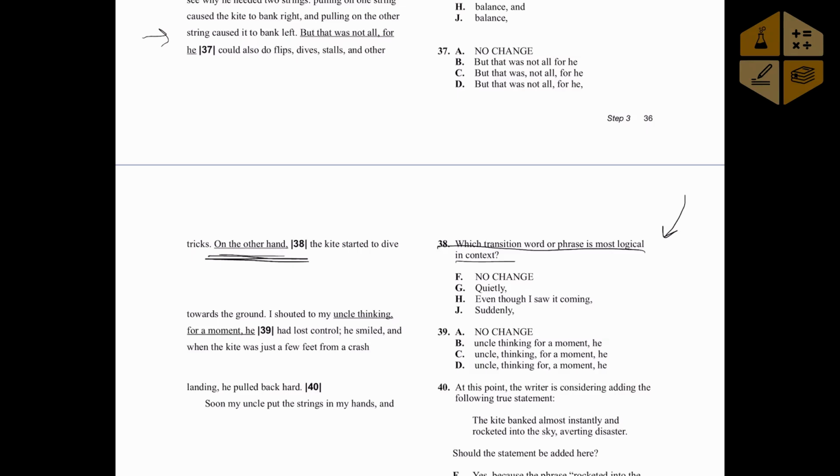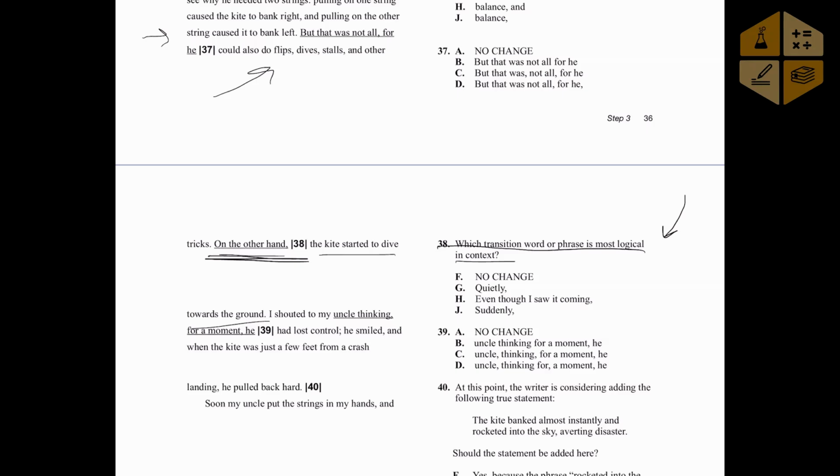So what's happening here in these two sentences is that you have this uncle and he's doing all these tricks with this kite, and then all of a sudden the kite starts to dive towards the ground. So we need an adverb or a phrase that's going to work best to introduce this kind of transition where everything's calm, and then all of a sudden this kite is starting to dive towards the ground, okay?